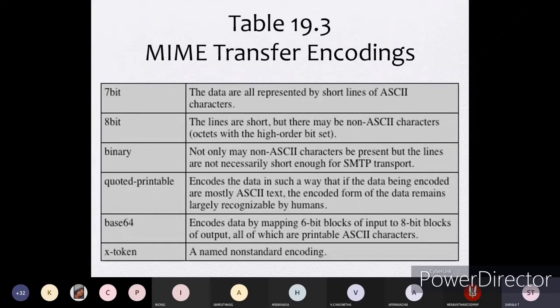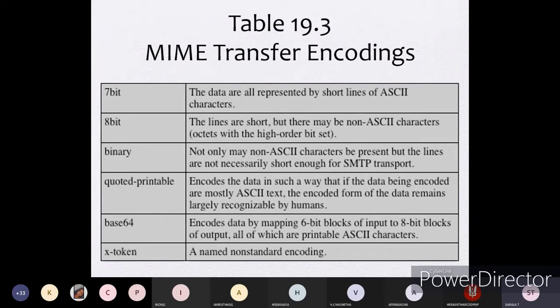Next is quoted printable, that encodes the data in such a way that if the data being encoded is mostly ASCII text, the encoded form of the data remains largely recognizable by humans, because ASCII characters are equal to all the alphabetical language, your English language or any representation. You can do it using ASCII text that is easily recognizable or readable by a human being. That's why it is called quoted printable format.